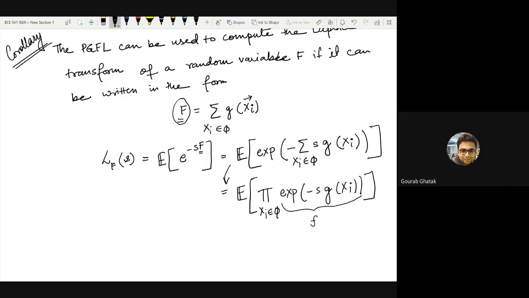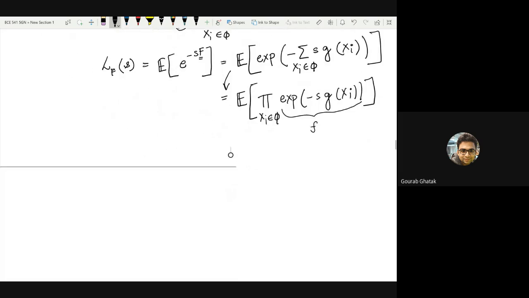This probability generating functional is particularly important in many wireless applications, where the Laplace transform of, for example, the interference is usually an intermediate step in the characterization of the SINR, and I'll come to it while modeling cellular networks. Let me give a demonstration of why this might be important. So let's consider another example.